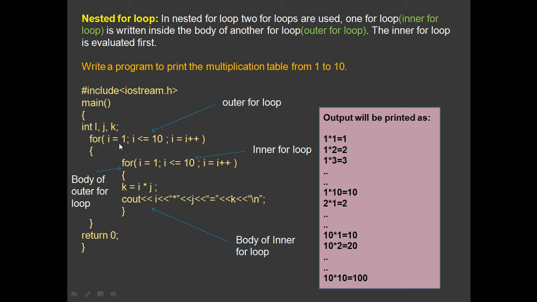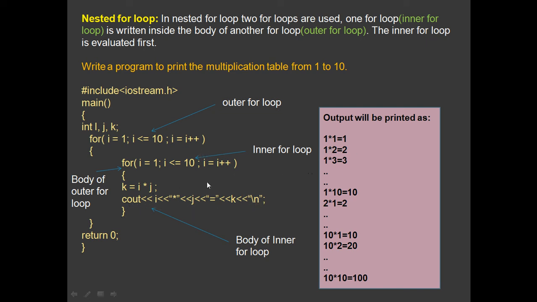A variable will store the value as long as the program is running, or if the value stored in the variable is not changed. So i still stores the value 1, so it will be 1 into, but the value of j is changed from 1 to 2. So it will be 1 into 2. So when you run the cout stream, it will display 1 into 2 equals to 2.